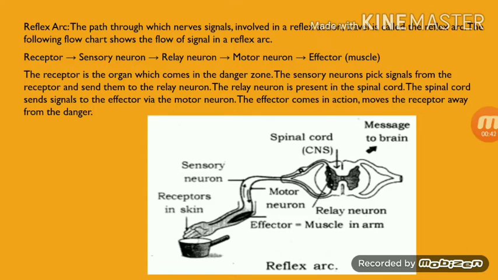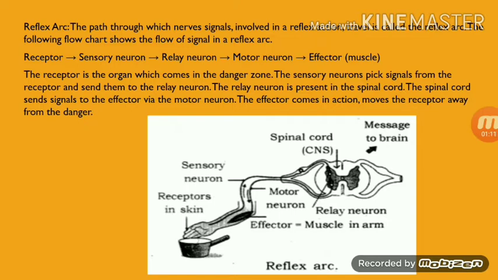The reflex arc is the pathway where the nerve signal travels from a receptor. Receptor means the organ that comes in danger, the organ that receives signals from any external materials. So the pathway will be like this.